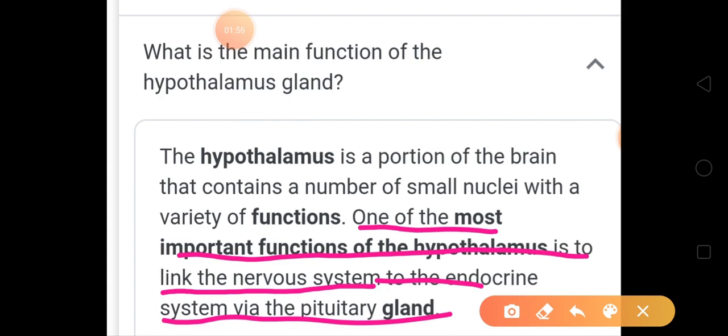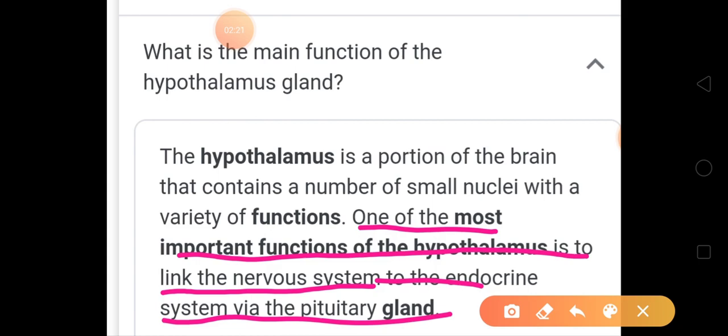Ultimately, what we want is for hormones to be released from these areas. But we need a messenger, and that messenger will activate the gland to release the hormone. So the hypothalamus will send the message to the pituitary gland, which is an endocrine gland, to release a hormone.